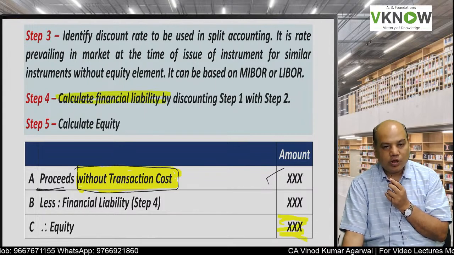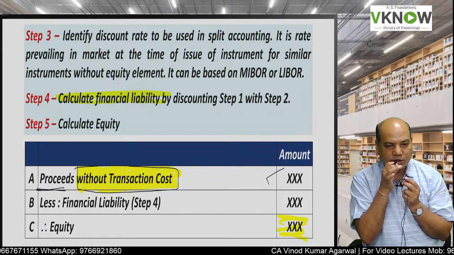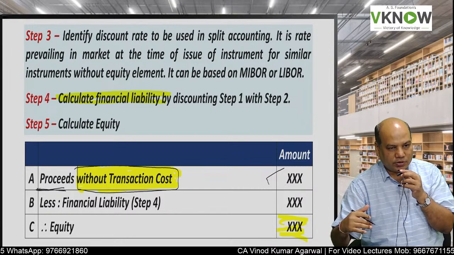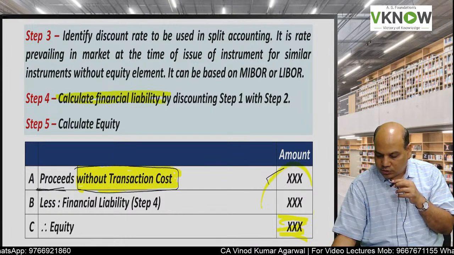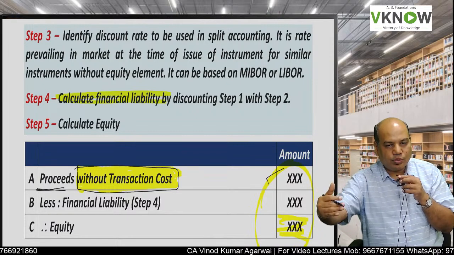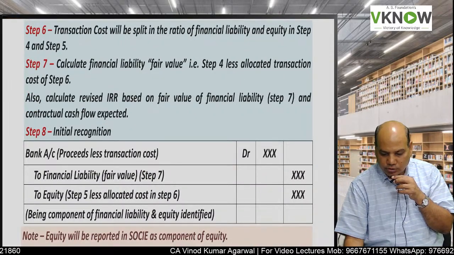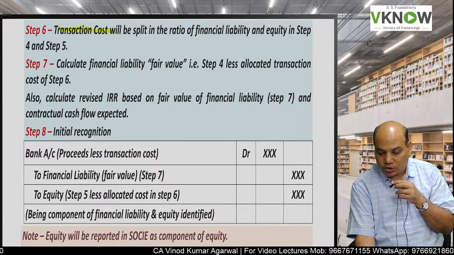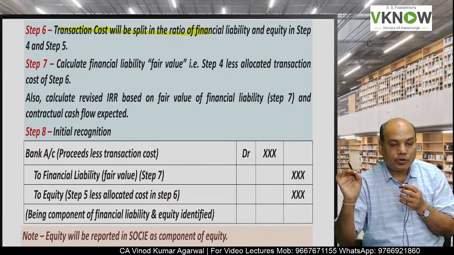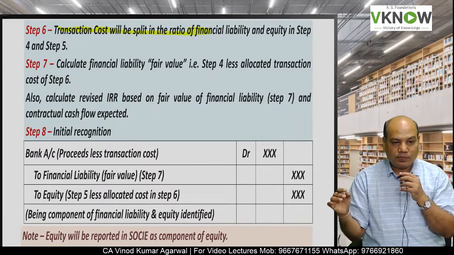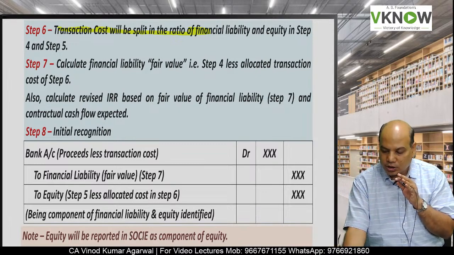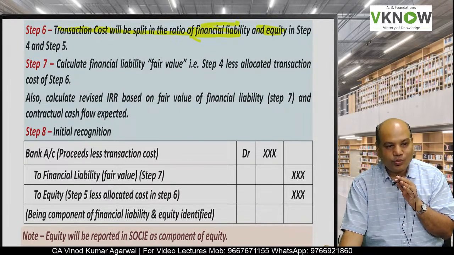and that is equity. So in the exam, two types of questions are asked. One is with transaction cost, one is without transaction cost. If it is without transaction cost, then it is very easy. We have got the equity portion and the liability portion. But if there is transaction cost for issue of this instrument, then it will be allocated to financial liability and equity.